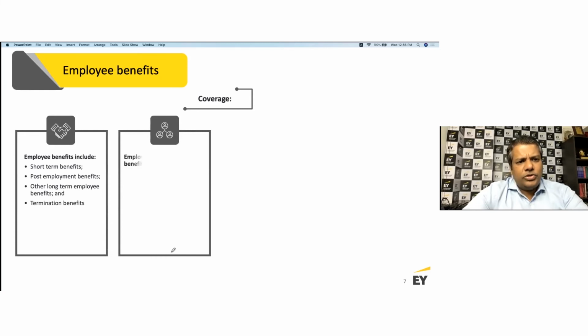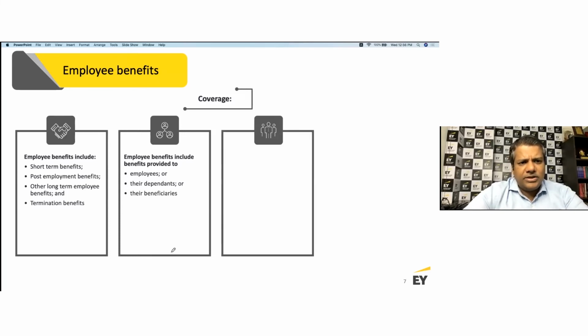And it also includes the benefits which are provided to the employees or the dependents. Many times you may want to provide benefits to dependents, let's say an insurance policy, a Keyman insurance policy, which many companies have. Most of them get it underwritten by a third party. But let's say if you've not done it by a third party, then you have to provide for that, even though the benefit will go to their dependents or to the beneficiaries. So in all scenarios, this is all part of the scope.